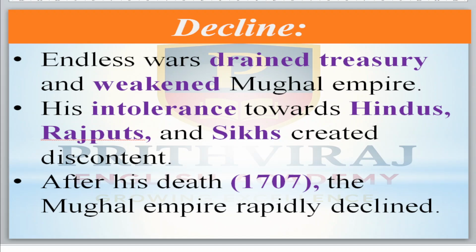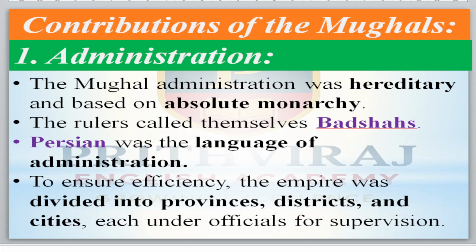Earlier kings were good with the Hindus as well as Rajputs and Sikhs, but he wanted to implement the Islamic Sharia law strictly in India. After his death, the Mughal Empire rapidly declined. There was no such powerful king in their dynasty.